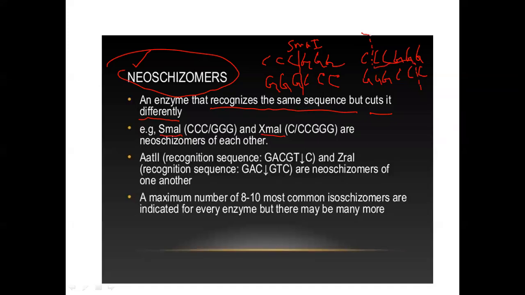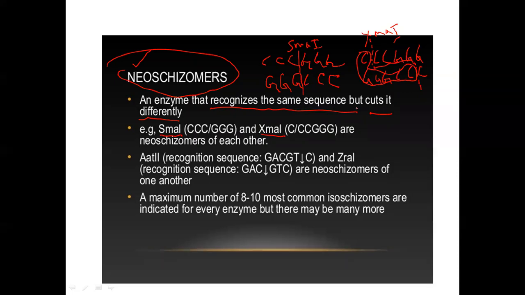So it is XmaI. You see, when it produces such a cut, it produces a sticky end because this is one part and the rest is another part. So they recognize the same sequence but cut in a different way.